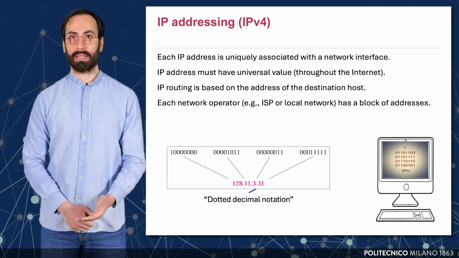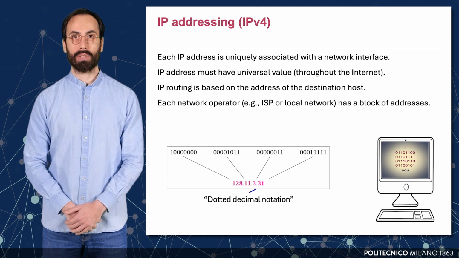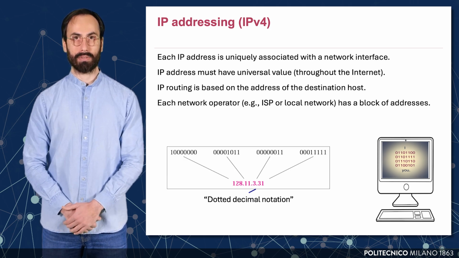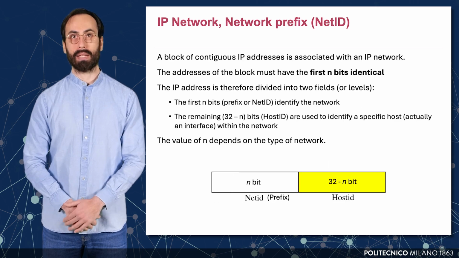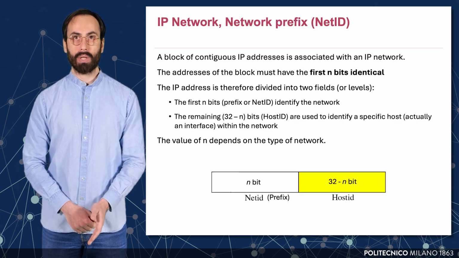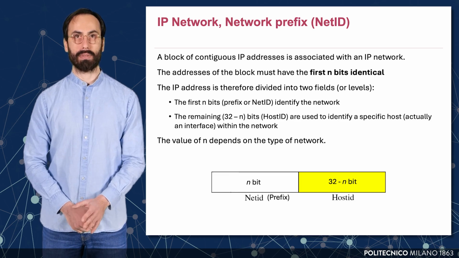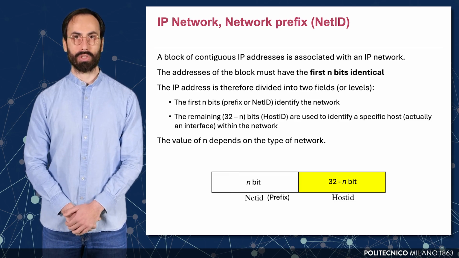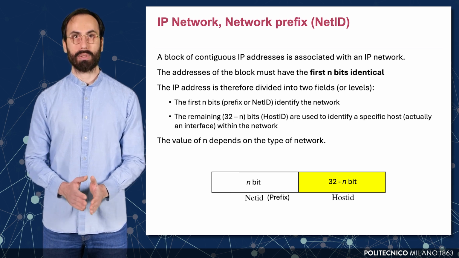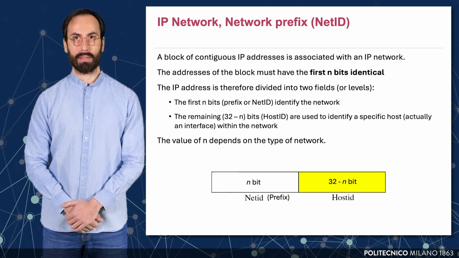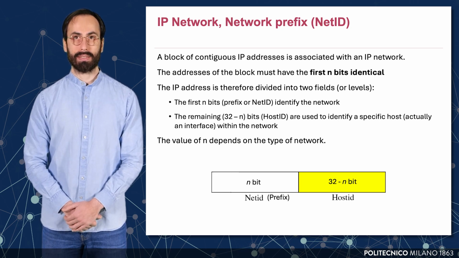Moreover, IP addresses are not assigned arbitrarily. Instead, they are allocated in contiguous blocks to organizations such as Internet Service Providers, ISPs, or enterprise networks. In IP networking, a network is defined by a block of contiguous IP addresses, and these addresses must share a common bit pattern in the first n bits. This shared portion is known as the network prefix or net ID. The 32-bit IP address is logically divided into two parts. The first n bits represent the net ID, which identifies the network itself.